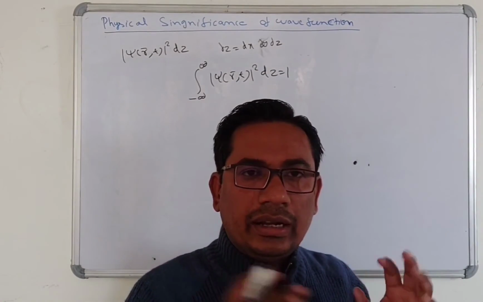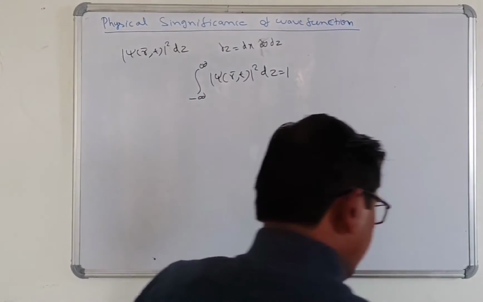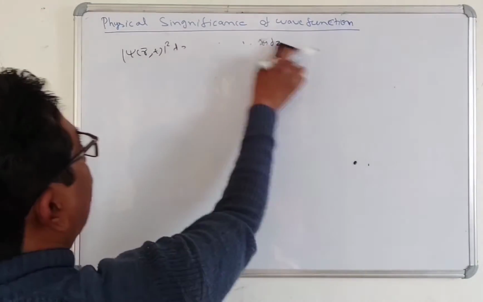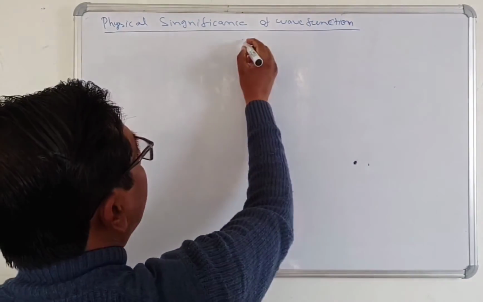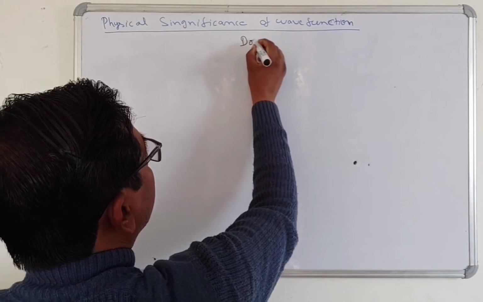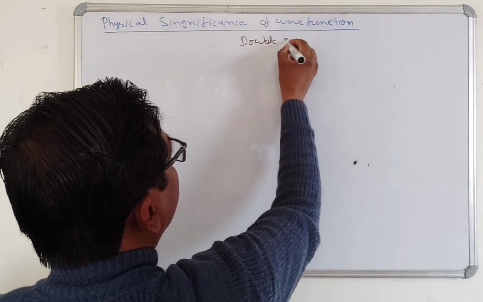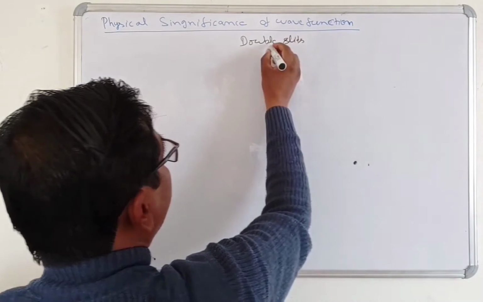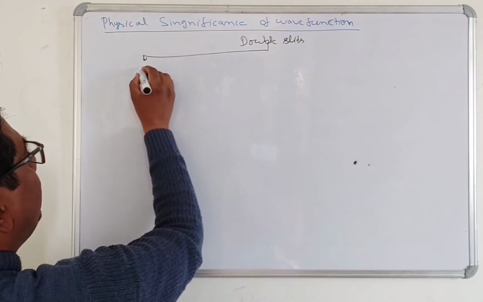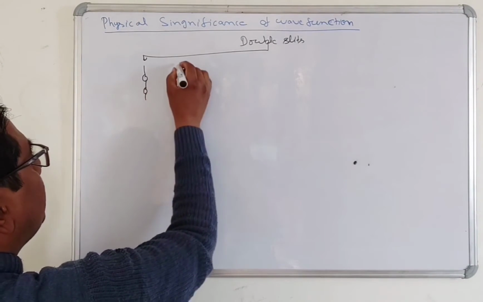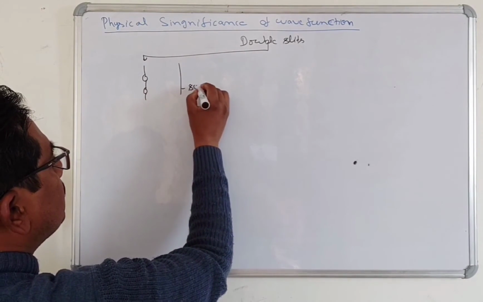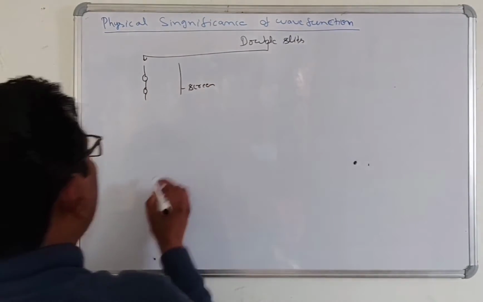Now you can understand this experiment very well. Suppose that we have a double slit experiment, with a screen placed here.